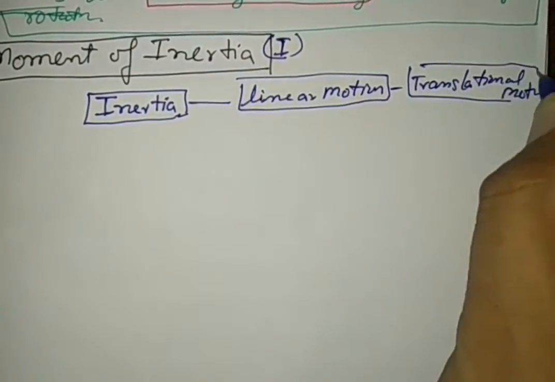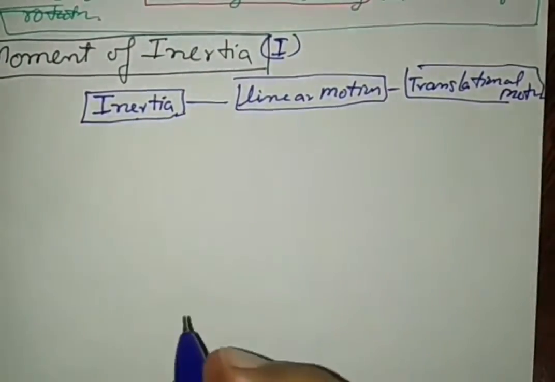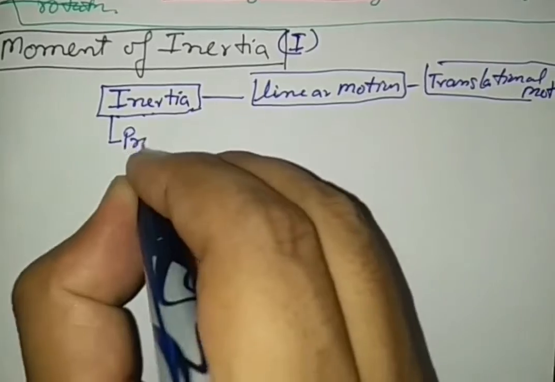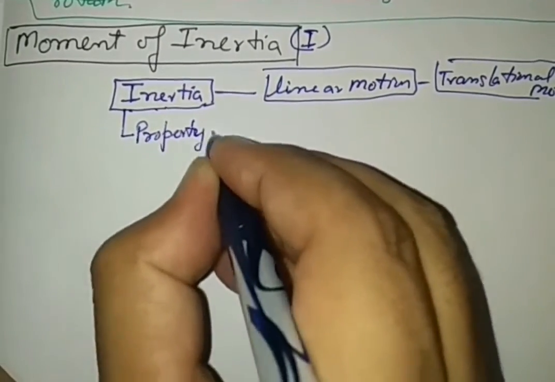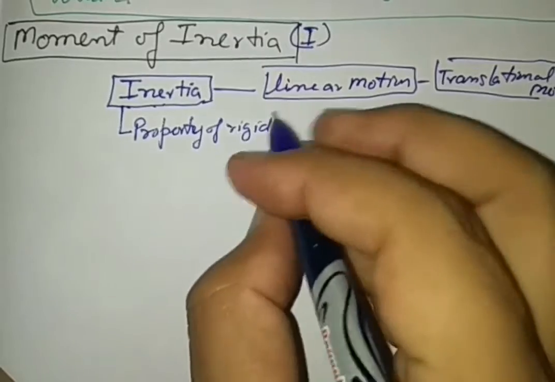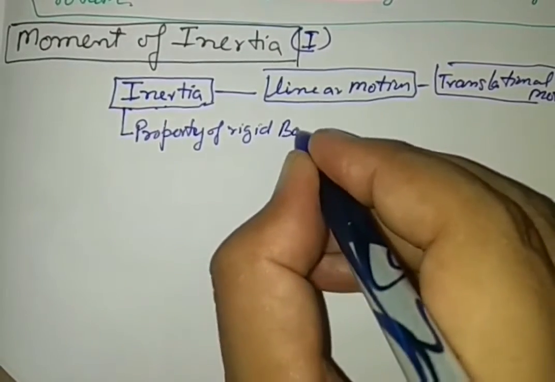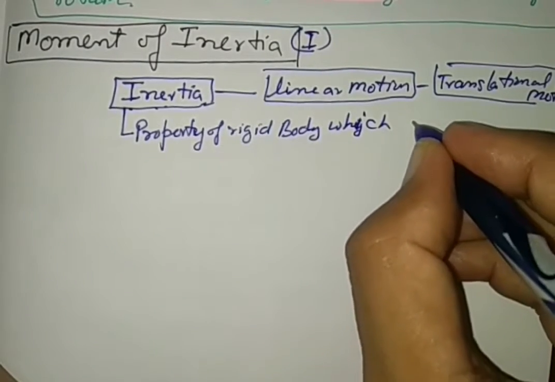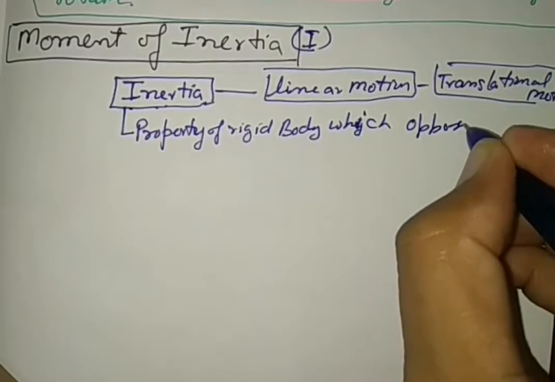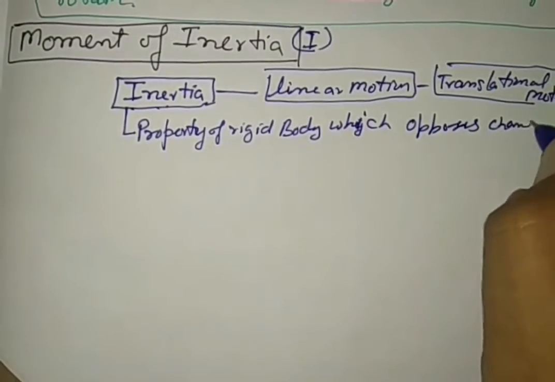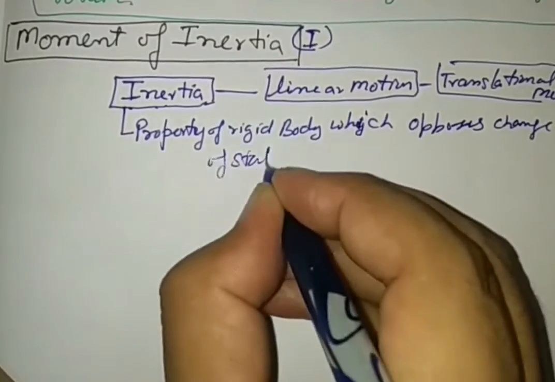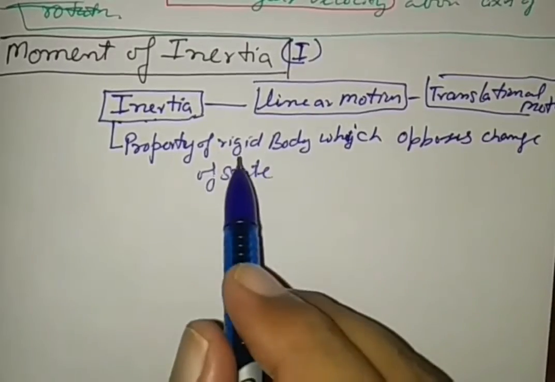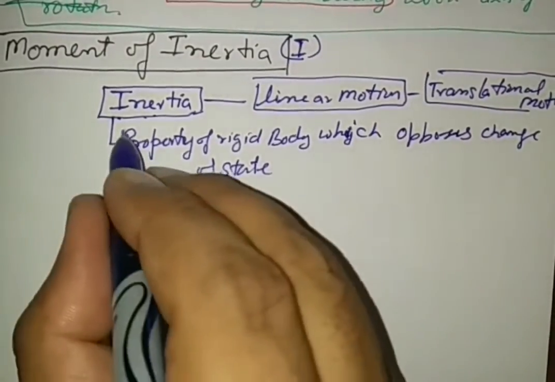Moment of inertia is a property of a rigid body which opposes change of state. Inertia is a characteristic property of a body which opposes the change of state.